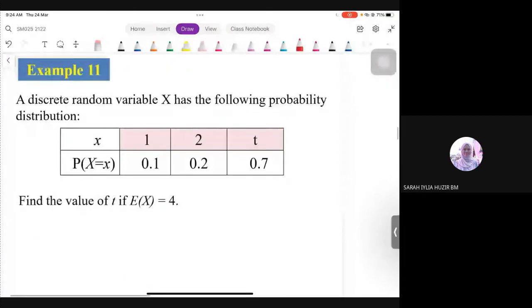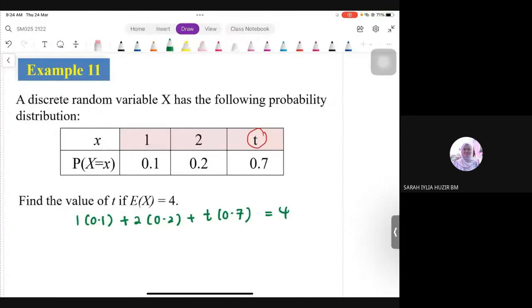Example 11. We still have X and probability. Find the value of T because we have missing value of X here if our expectation is 4. Okay, back to the basic, we're still using the same formula because E(X) is summation of X times with probability. So now 1 times with 0.1 and then 2 times with 0.2 plus with T times with 0.7 and this will be equal to 4.